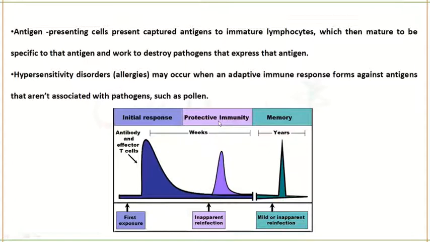After some years, if you get the same infection, there will not be any symptoms at all because of the presence of memory cells involved in the adaptive immune response.